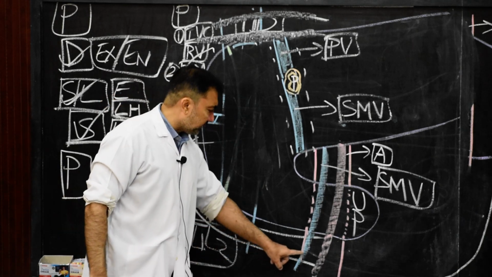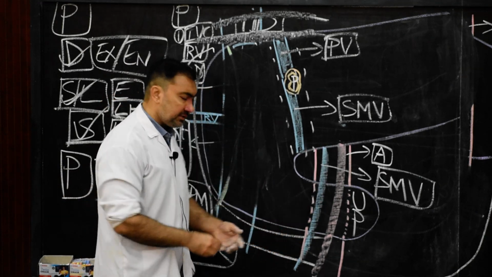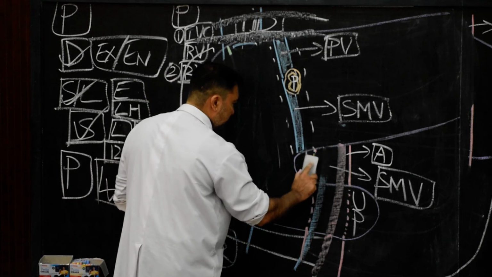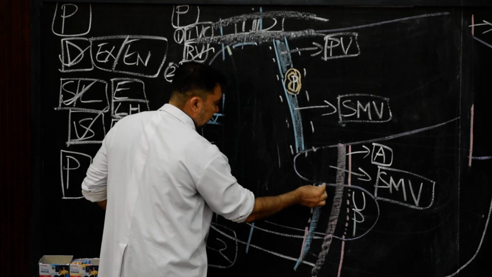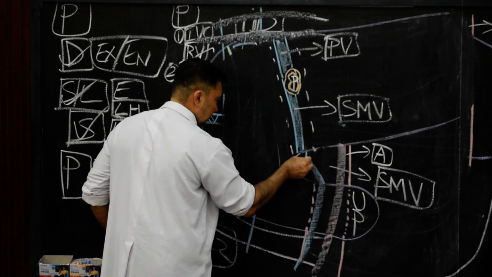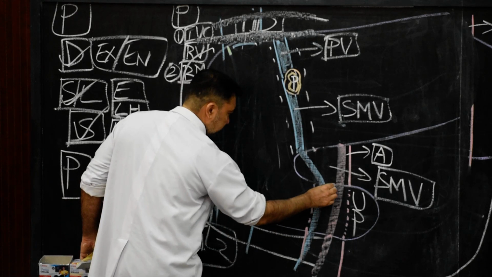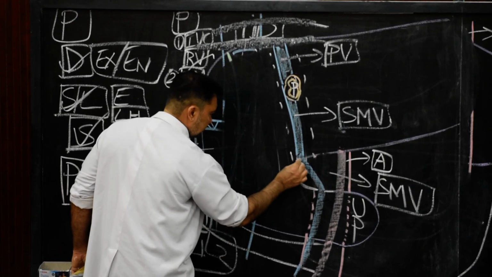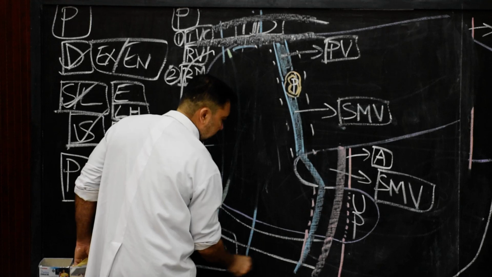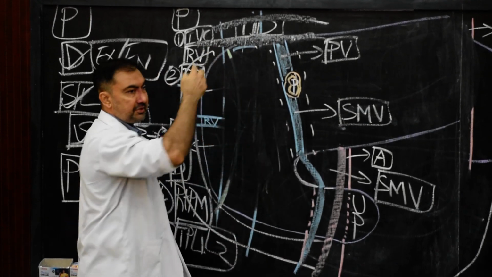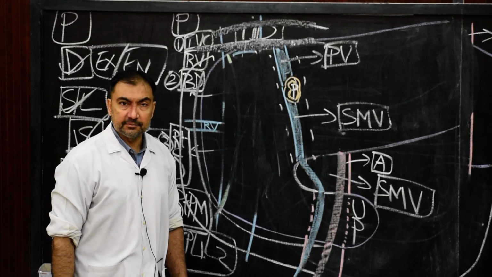So this is the superior mesenteric vein which is crossing the uncinate process, and if I just show it in an ideal direction, it will be passing in this way. But here it is crossing the uncinate process from the front, and here it is going posterior to the neck of the pancreas.